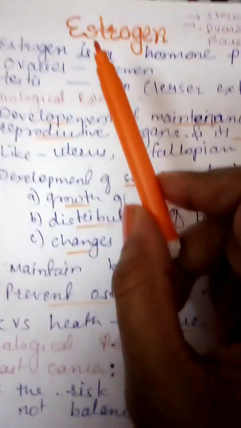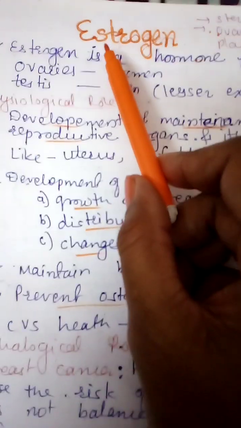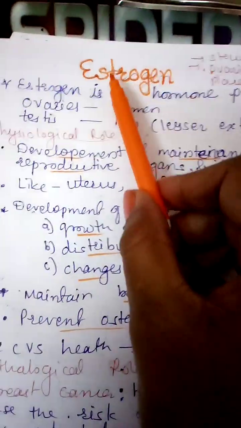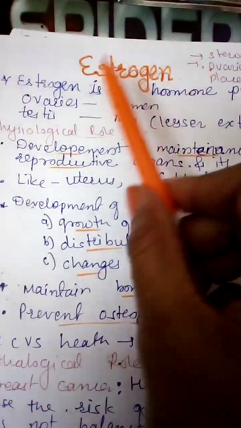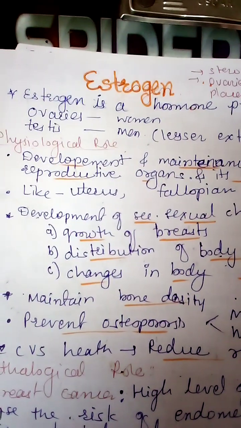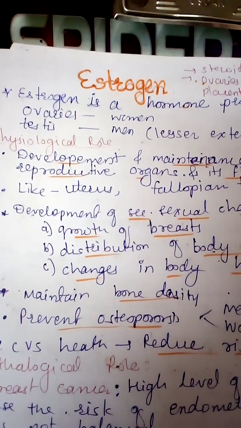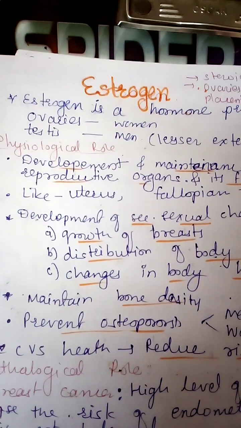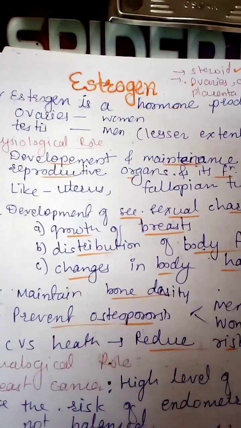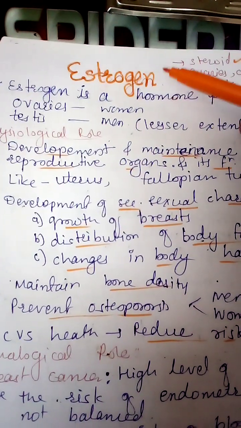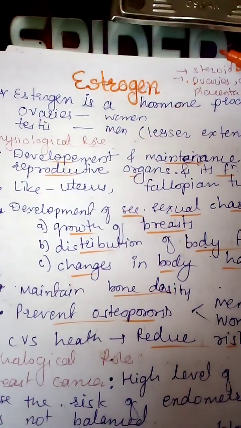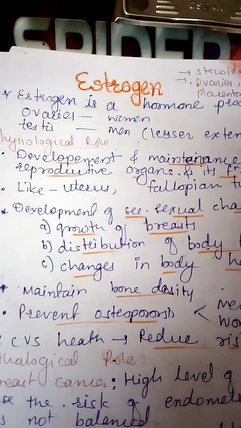Today we will discuss chapter 10 from the second year D Pharmacy pharmacology subject. In that, the estrogen hormone. Estrogen is a steroidal hormone associated with the female reproductive organs and is responsible for developing female sexual characteristics. Means it's one of the steroid type of hormones and mainly responsible for the development of the female reproductive organs and the female sexual characteristics.